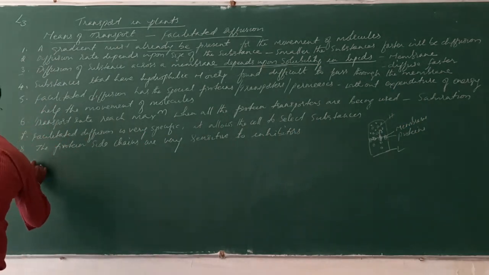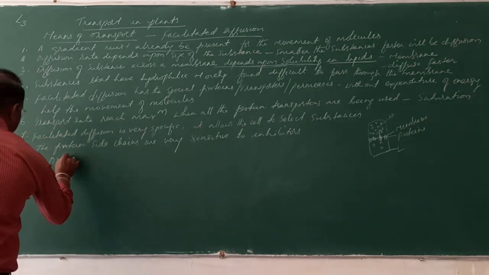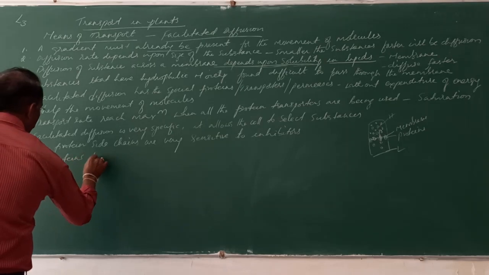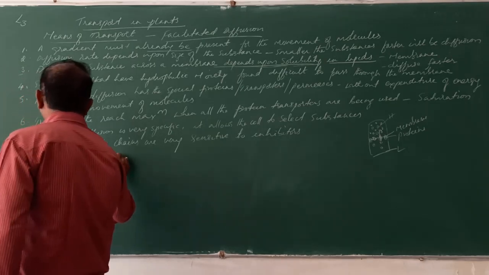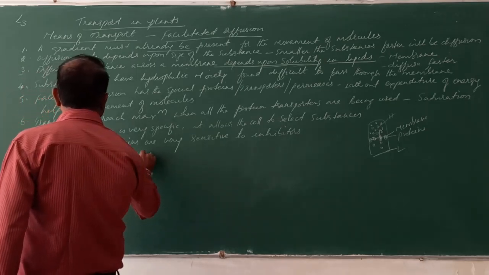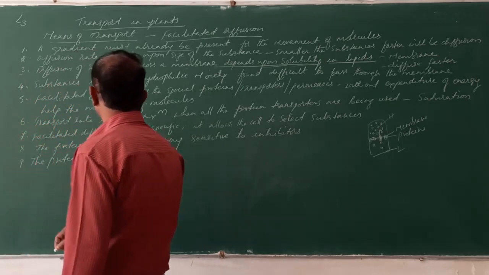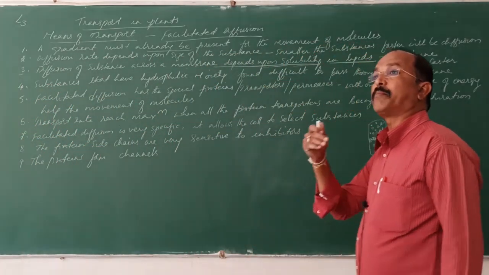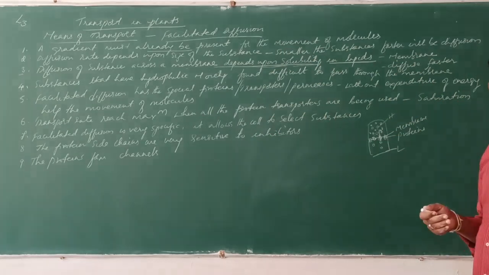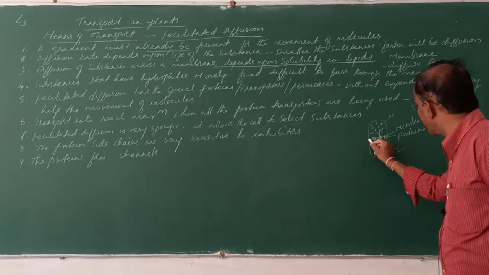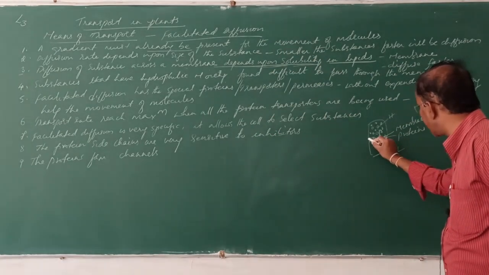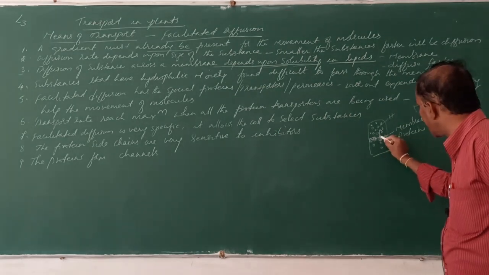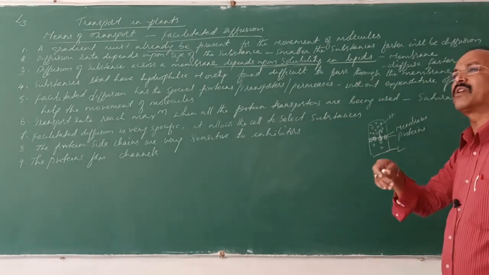So these proteins form channels. See, what are these channels in the membrane for the passage of these substances? These are the channels. It is one channel, another channel, another channel. So there are a number of channels.